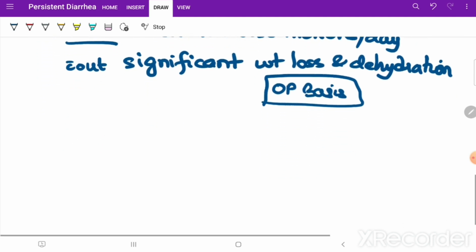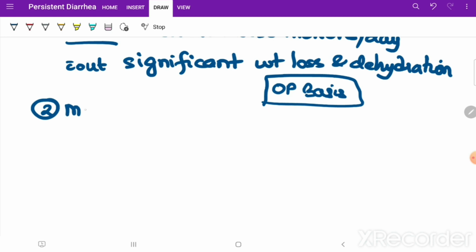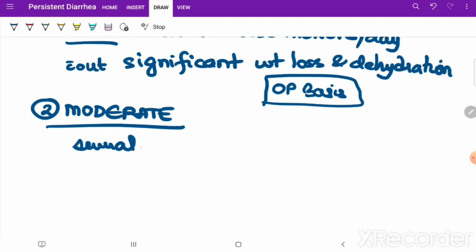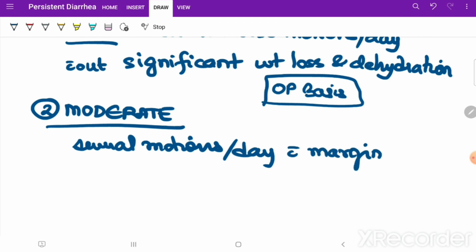Coming next, the second one, which is the moderate form. In the moderate form, you will have several motions per day, same as the mild form, but in this there will be marginal weight loss, but without dehydration.